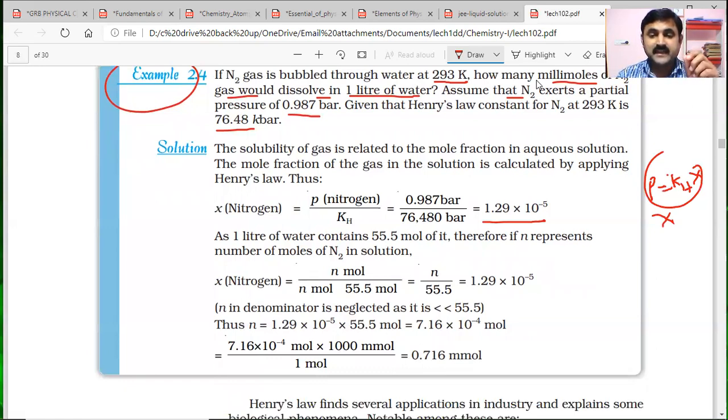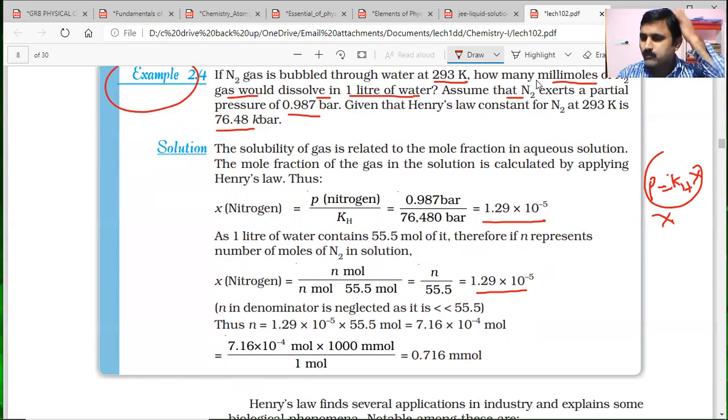So that is taken. And finally, in the mole fraction expression, 55.5 is taken as the number of moles of water, since the number of moles of gas is negligible compared to the water. So the mole fraction became the same thing. Okay, that is equated.